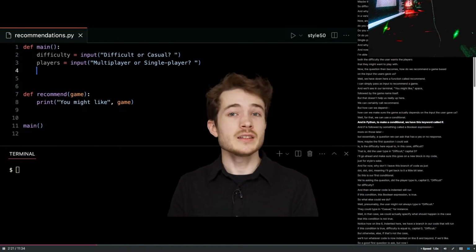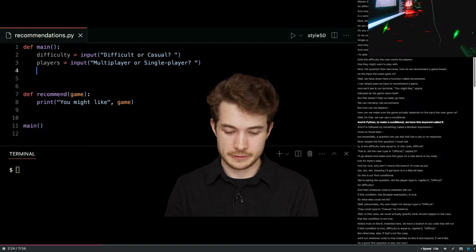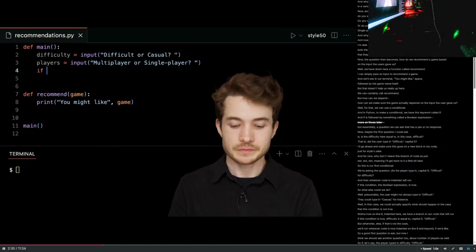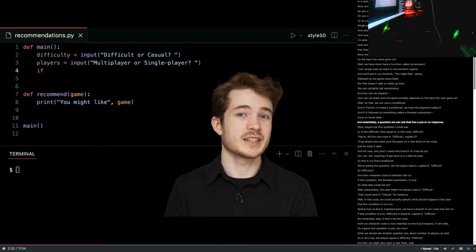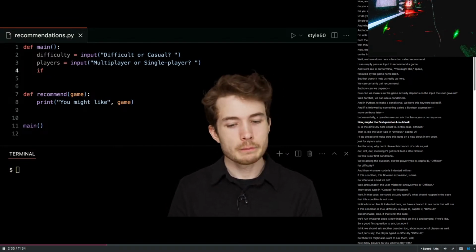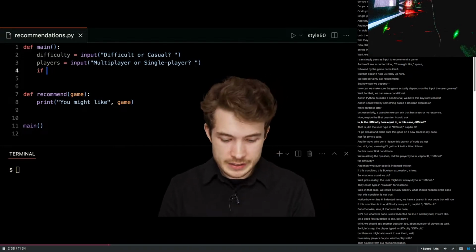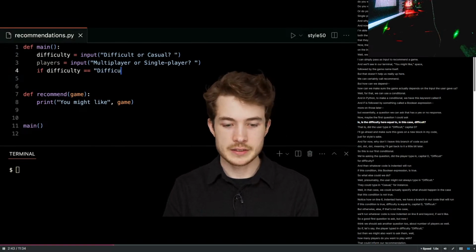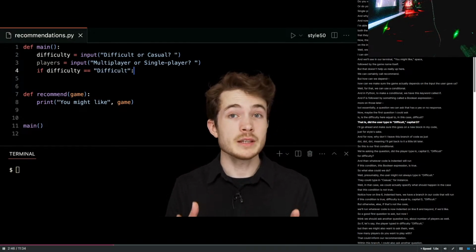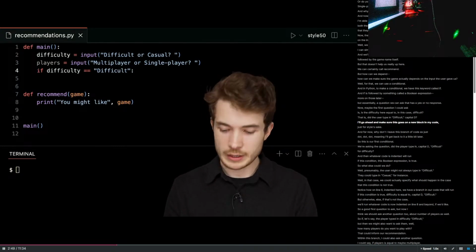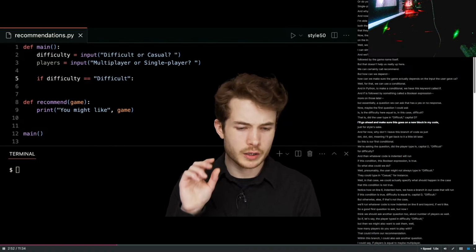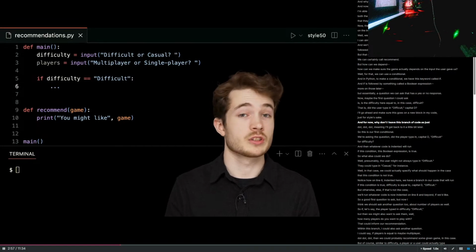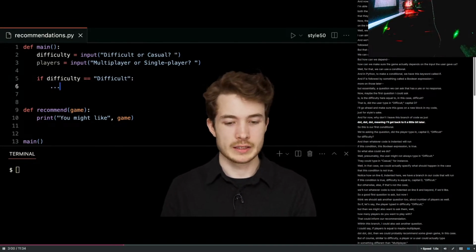And in Python, to make a conditional, we have this keyword called if. If is followed by something called a Boolean expression, more on those later, but essentially a question we can ask that has a yes or no response. Now, maybe the first question I could ask is, is the difficulty here equal to, in this case, difficult? That is, did the user type in difficult, capital D? I'll go ahead and make sure this goes on a new kind of block in my code just for style's sake. And for now, why don't I leave this branch of code as just dot dot dot, meaning I'll get back to it a little bit later.